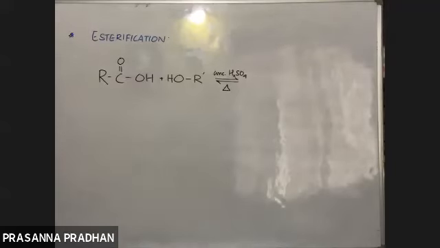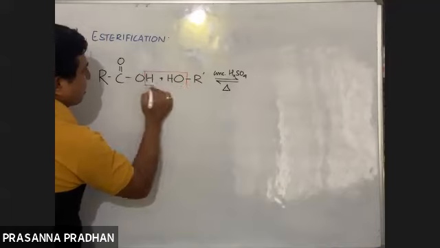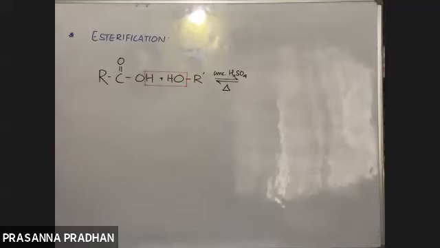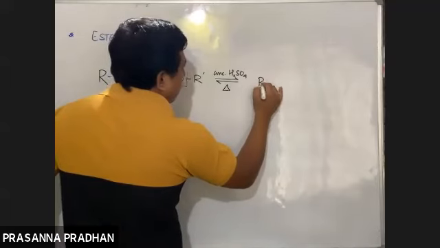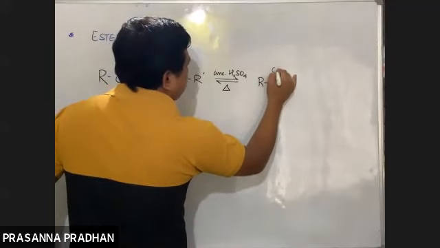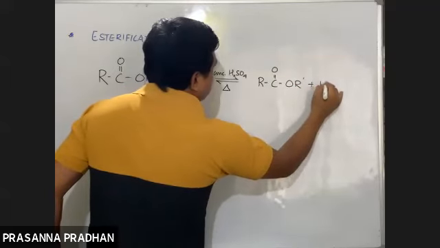So what will happen now? There is going to be an elimination of a water molecule. So after the water molecule gets eliminated, what is the product? RCOOR' plus H2O.